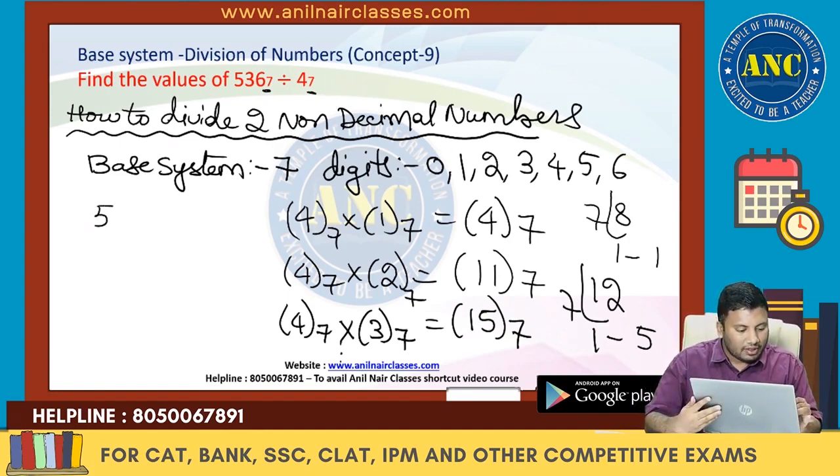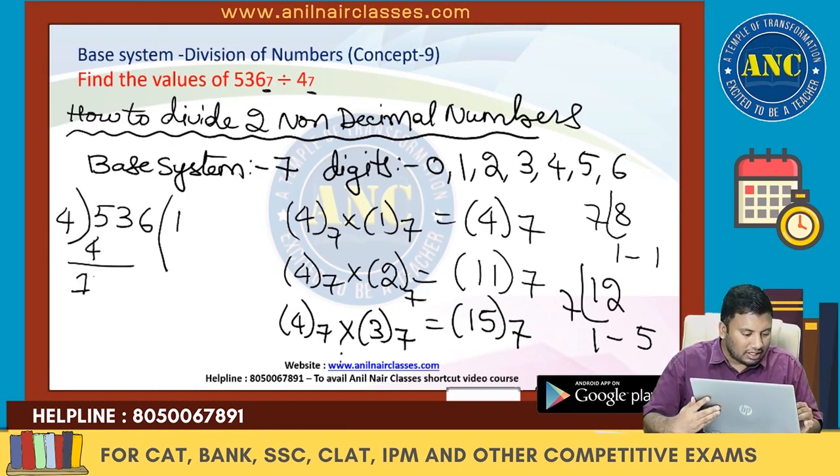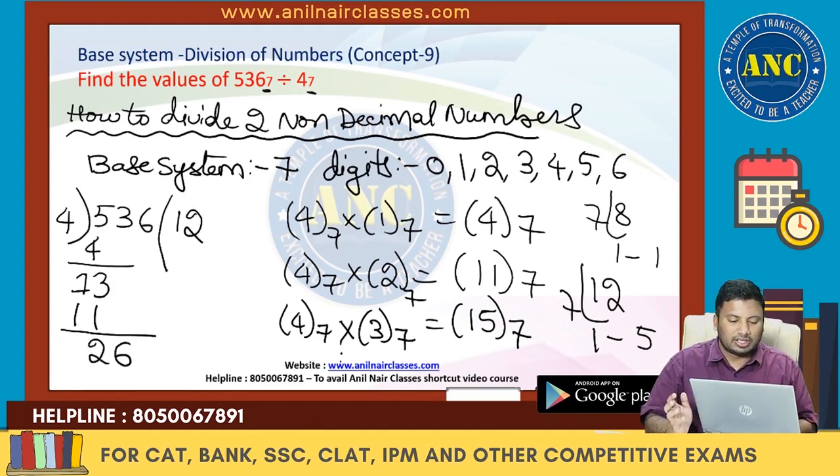Now 5 3 6, I am dividing it by 4. First, 4 ones are 4, remaining is 1. Take the next digit 3. I got 1 3. What is the next table that goes up to 1 3? 4 twos are 1 1. 1 1, general subtraction. 13 minus 11 is 2. Now 2 6. Let us see where we are getting 2 6.